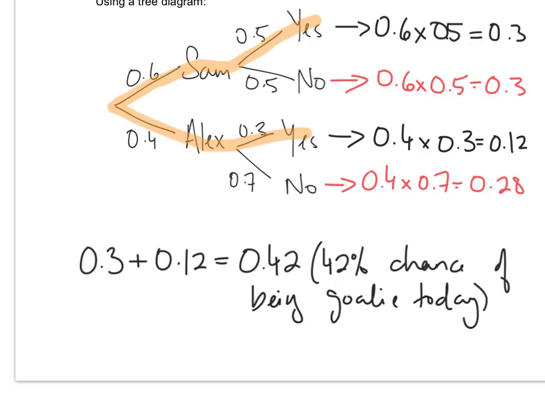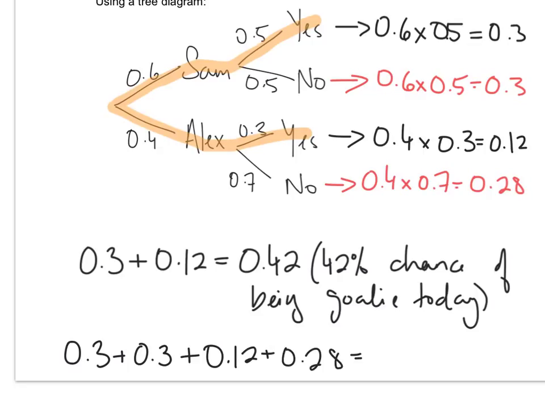And now I want to do a quick check just to make sure this makes sense. Let's take all our scenarios. So I'm just going to take this value, this value, this value, this value, add them up. Those are all your cases. And make sure they add up to 100%, just for verification. So we have 0.3 plus 0.3, so those are Sam's scenarios, and 0.12 plus 0.28, and if you add those up, you'll get 1, which is equivalent to 100%.